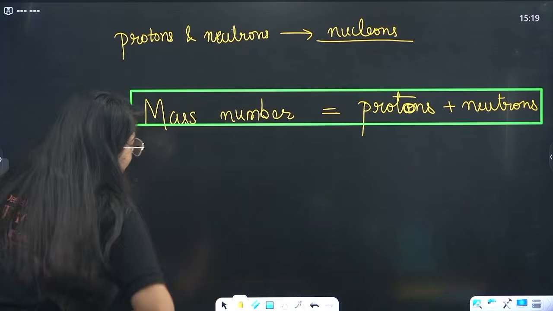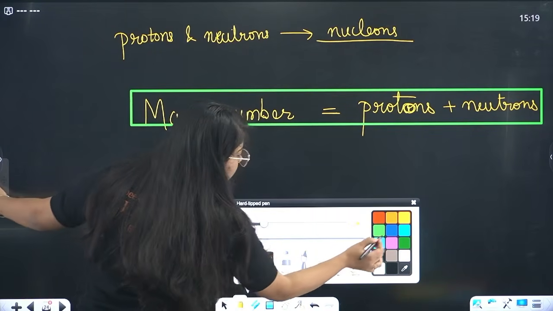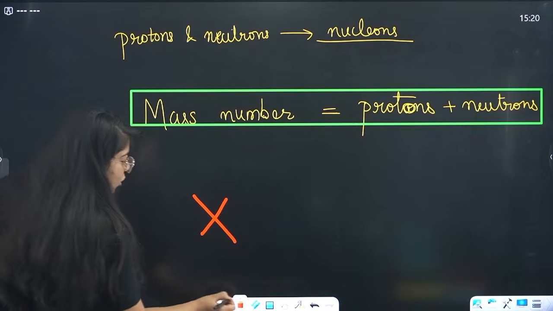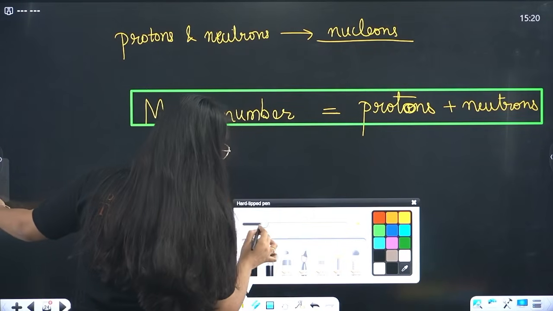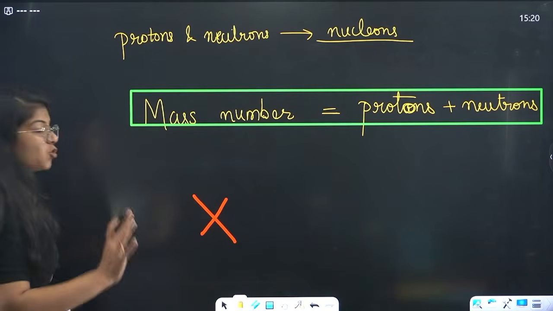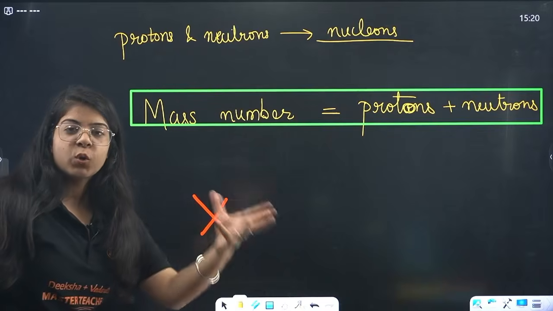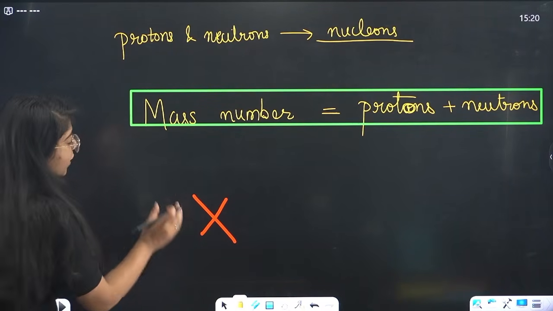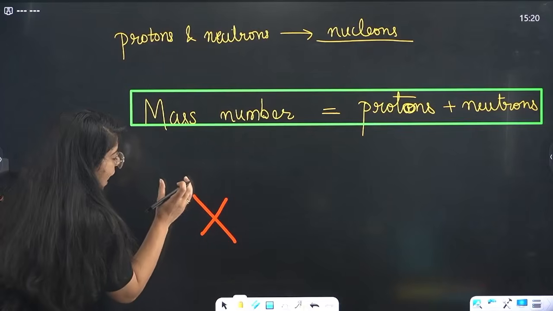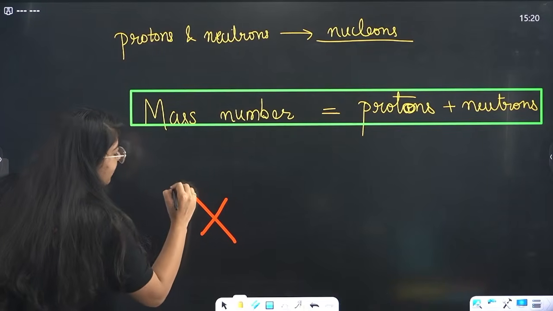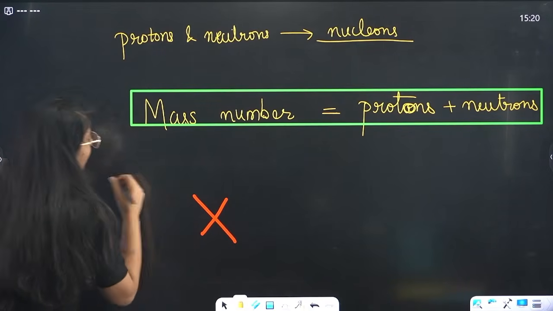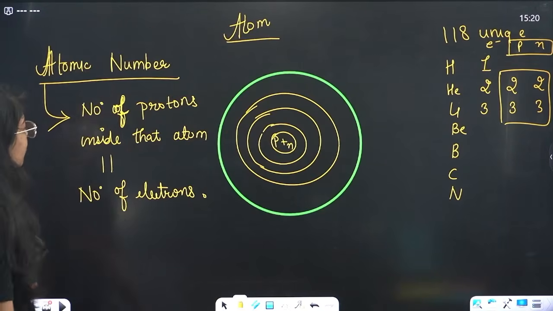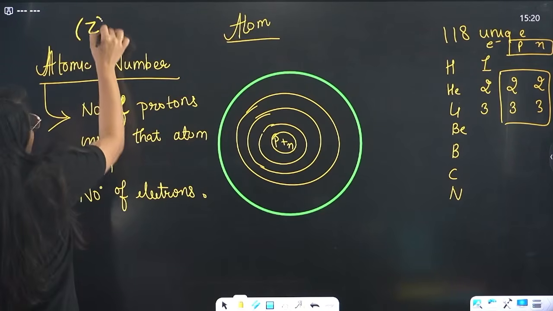So what we do, we write it as this. Look very carefully. This is an element. This X is your element: carbon, sodium, potassium, magnesium, aluminium. And on the upper side, over its head, we will write its mass number. Now one more thing, this mass number is depicted by A, your atomic number is depicted by Z.